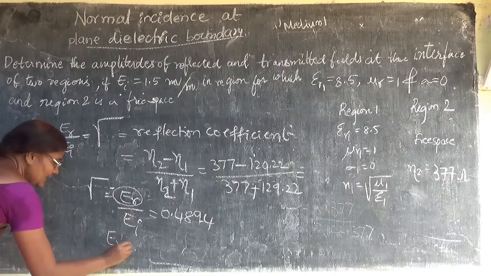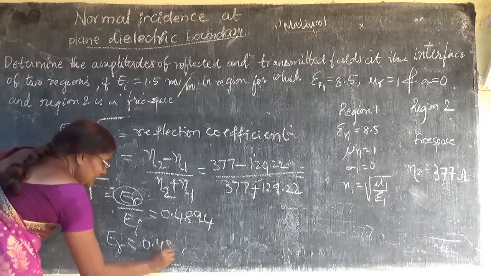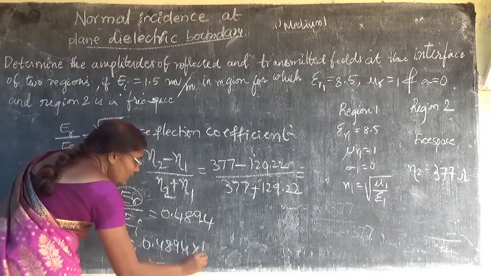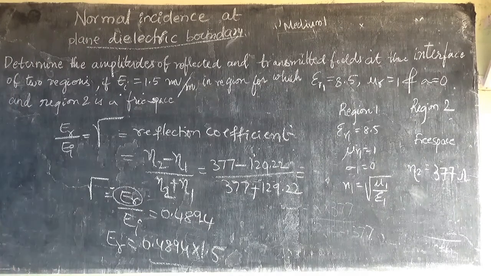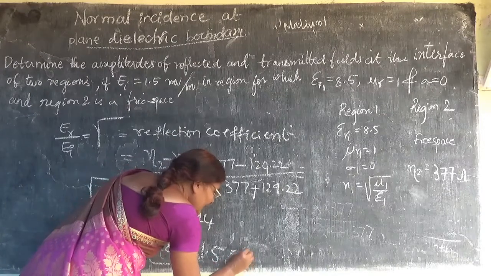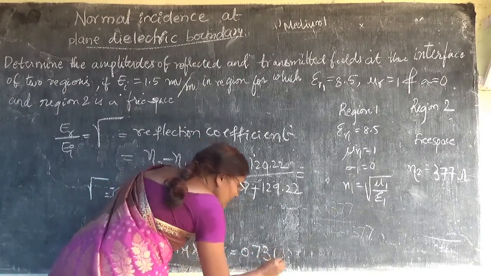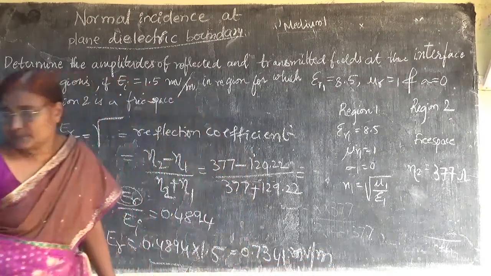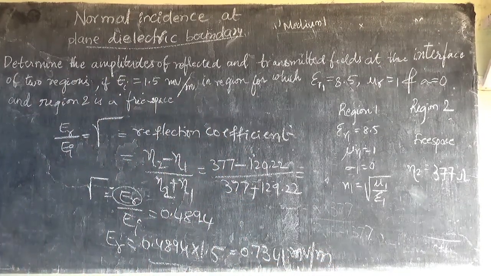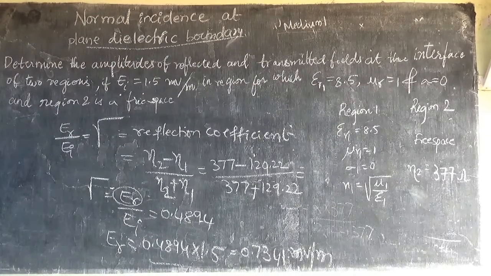So now what is ER? ER is going to be 0.4894 into 1.5, which is EI. So its value is 0.7341 millivolt per meter. Check: 0.7341 millivolt per meter.